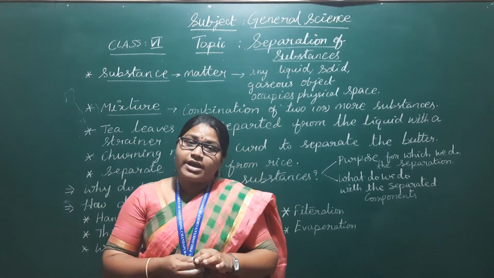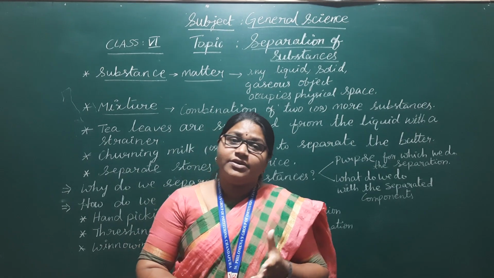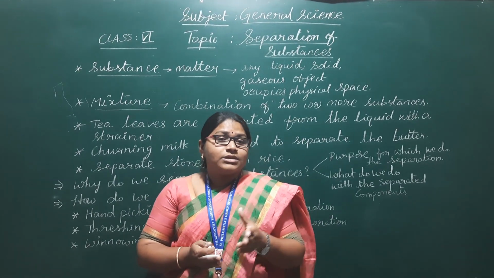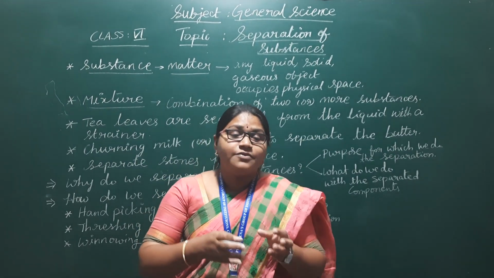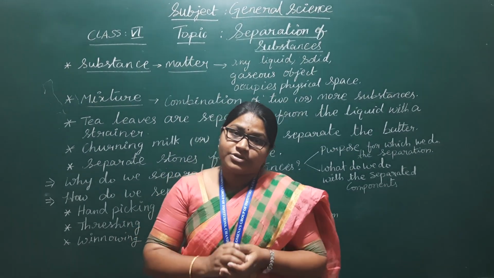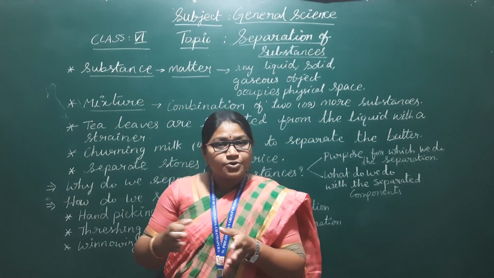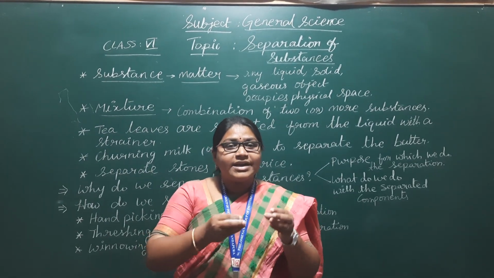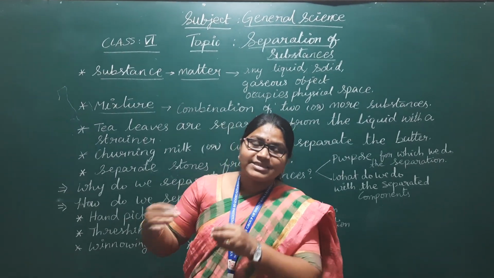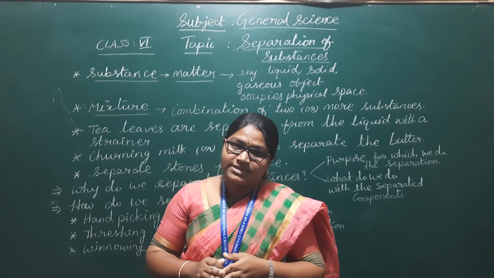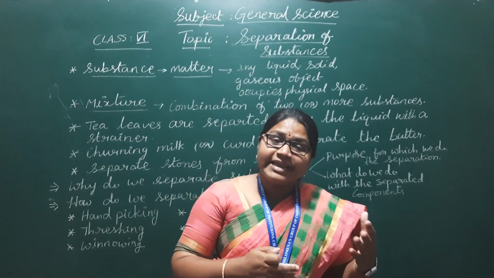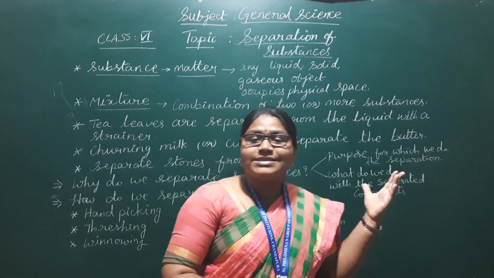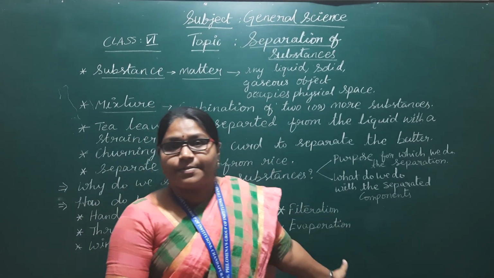Same as what you already learned in chapter 3, fibers to fabric, the ginning process. What do you mean by ginning process? Separation of cotton fiber from cotton seed we call as ginning process. So here what is the separation process we took? Ginning. What we observe is that we have separated the fibers of cotton from the seed. The two are different substances. Same as grains are separated while harvesting. These we can consider under examples of separation of substances.